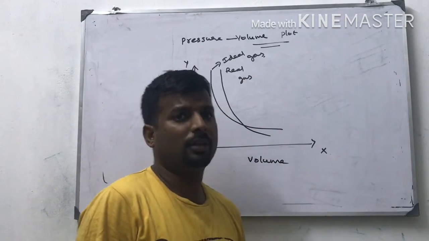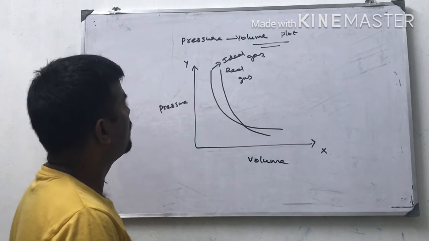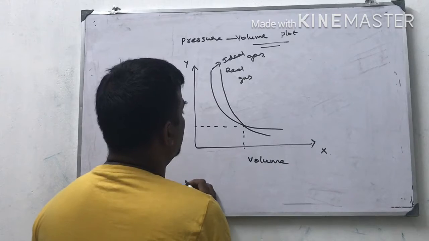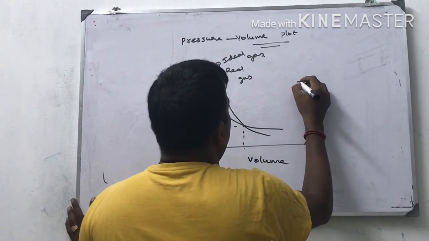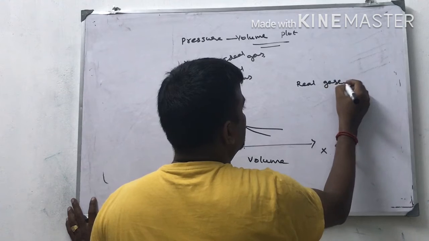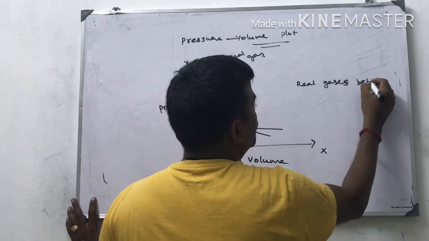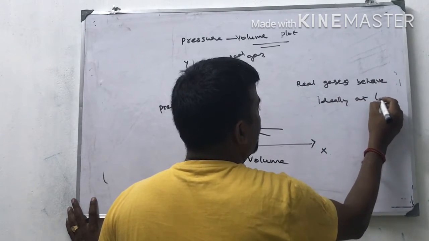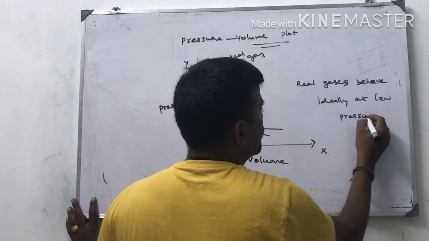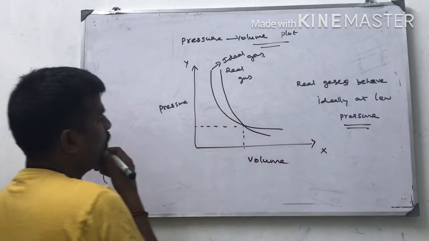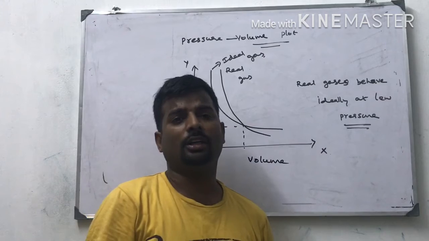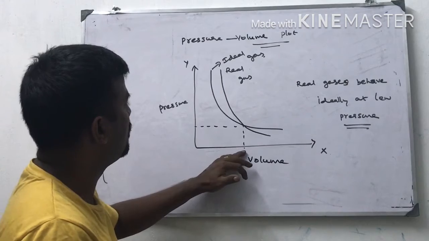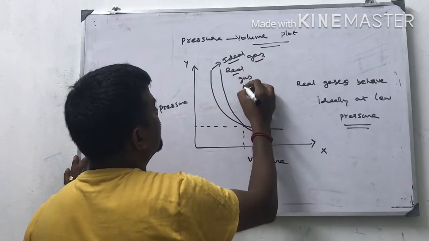From this graph, we infer that real gases behave ideally at low pressure and high volume. Real gases behave ideally at low pressure. So this condition also explains Boyle's law. Boyle's law graph, pressure versus volume. One is an ideal gas, one is a real gas.